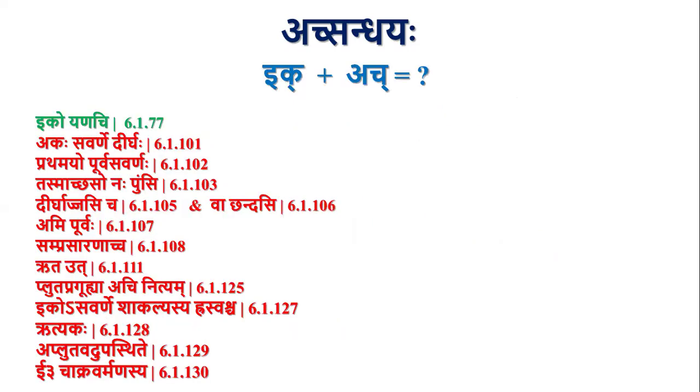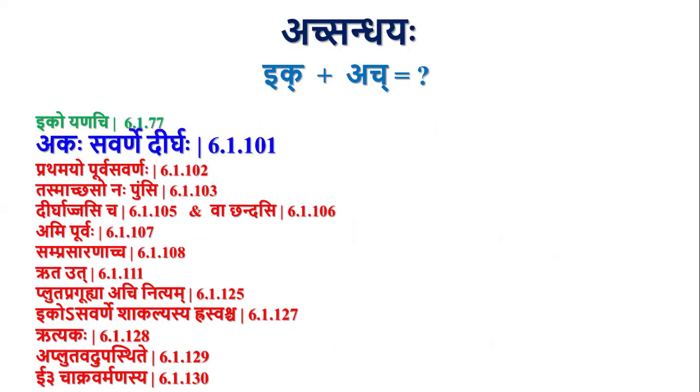And these sutras come as apavada to ikoyanachi in different cases. So if none of these can be applied, then only we have to apply ikoyanachi. Otherwise, we have to apply the apavada sutras only. If none of these red colored sutras is applicable, then only ikoyanachi is to be applied. That we have to keep in mind.